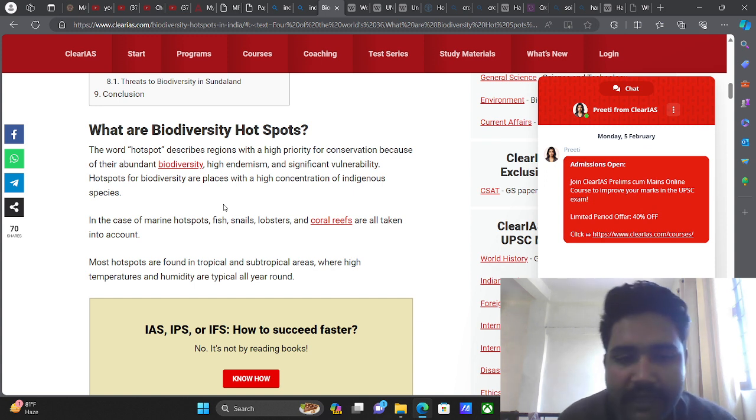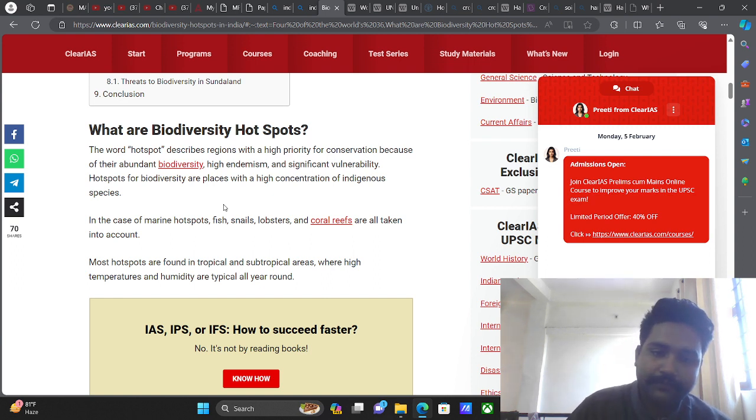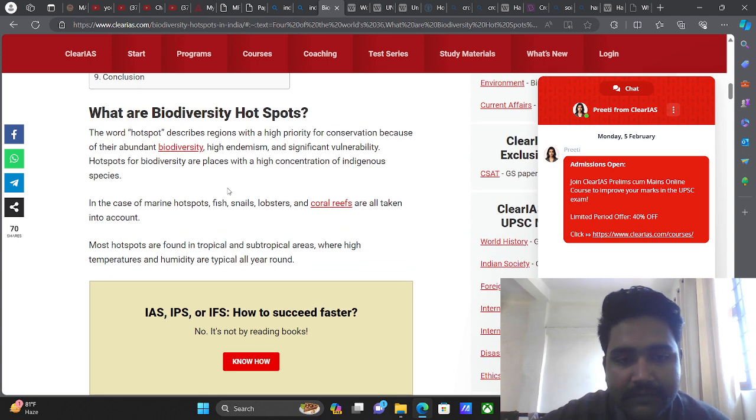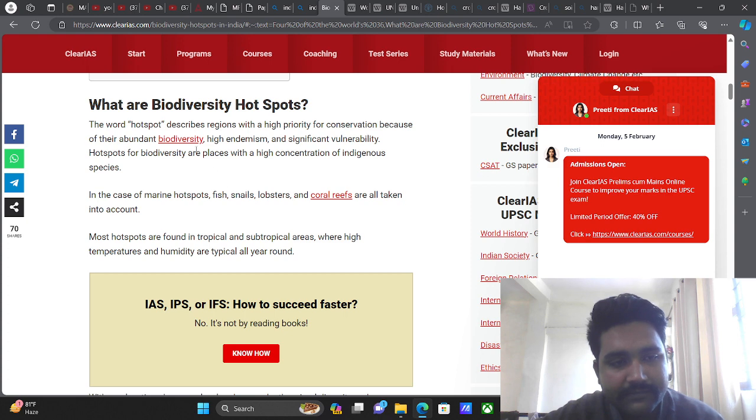Now, what do you understand by the high priority of conservation? Conservation is basically where you want to conserve a particular thing. The thing should be the same for a longer period of time, right? Such as, for example, this phone. If I want to conserve this phone, I want it to be in the same state for a longer period of time. So basically, these hotspots are high priority conservation areas because of their abundant biodiversity. Now, what is biodiversity?